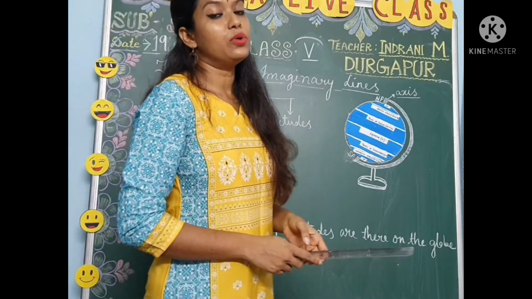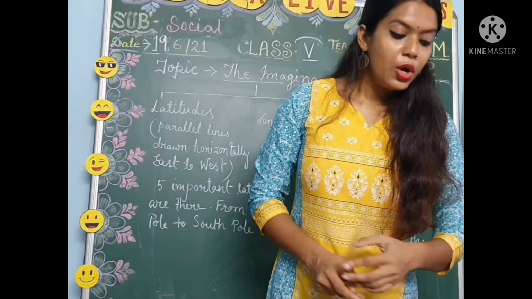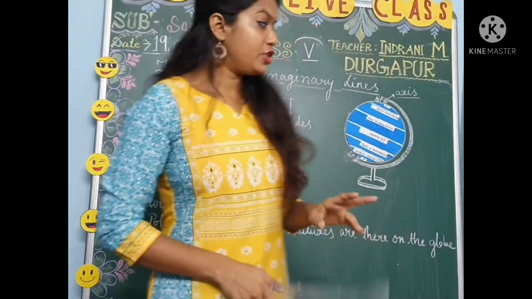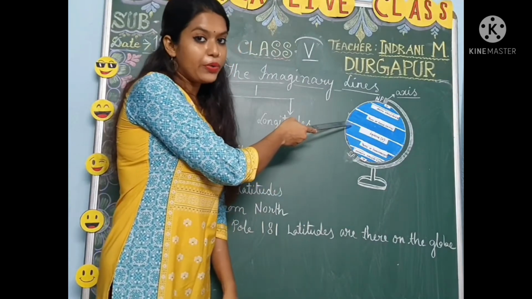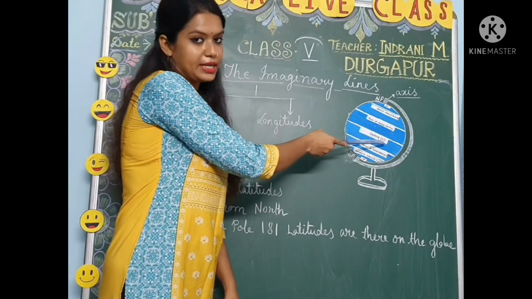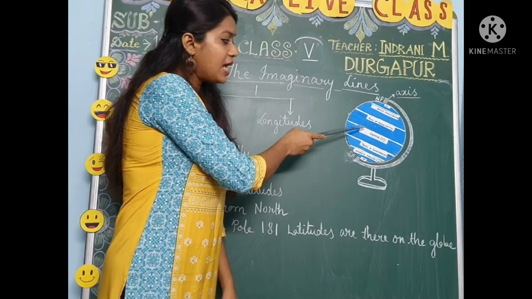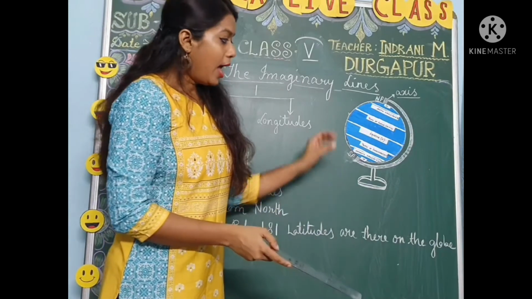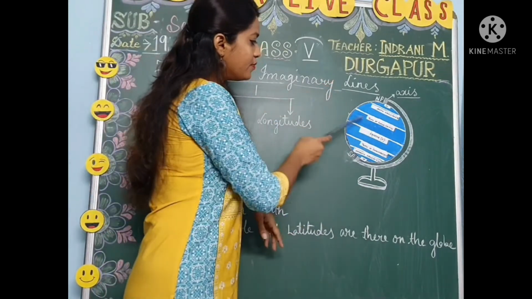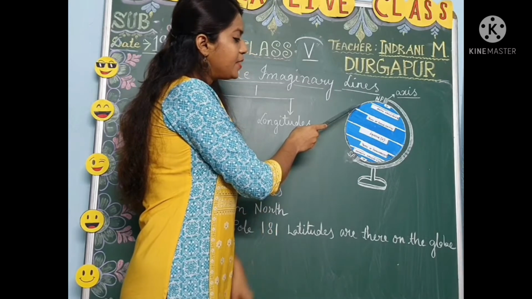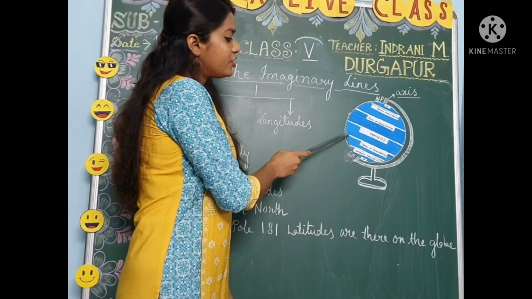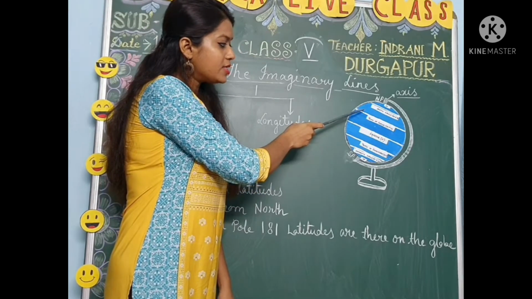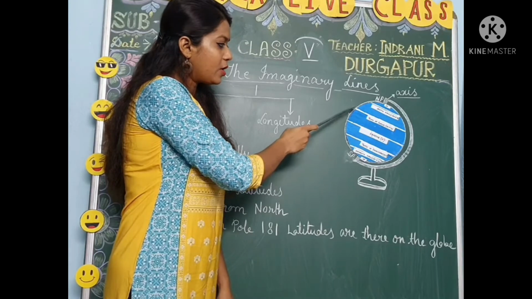Now let us know about the importance of latitude. What is the importance of latitude? The most important latitude is, as I already told you, the equator. It is located at 0 degree. Okay, so from here we start counting the other latitudes also. In this portion, from 0 degree to 23 and a half degrees north and from 0 degree to 23 and a half degrees south, means equator to Tropic of Cancer and equator to Tropic of Capricorn.